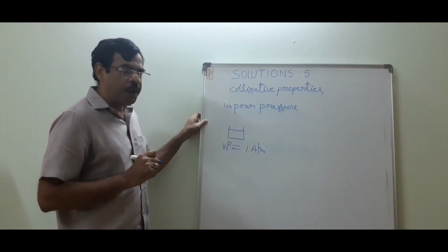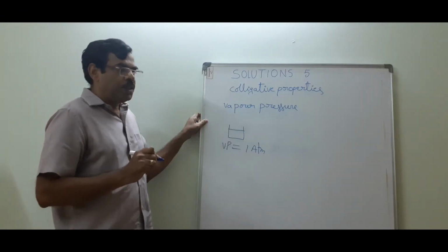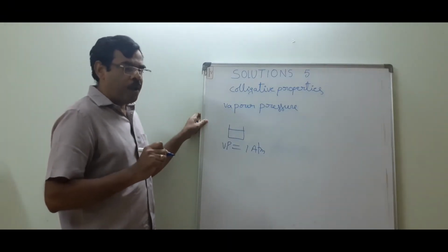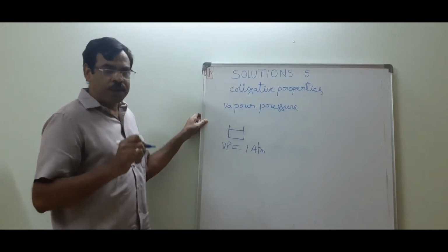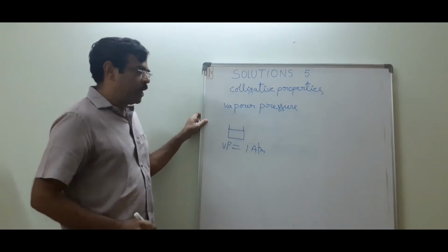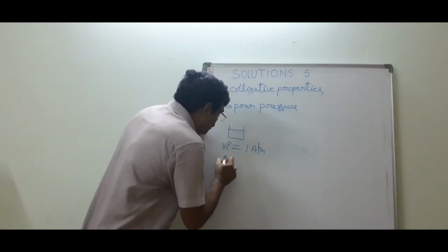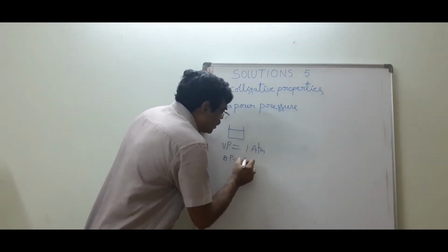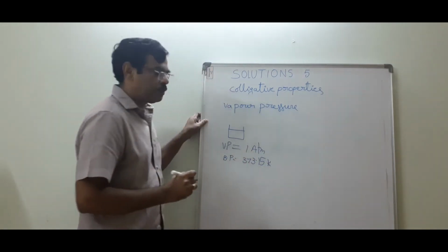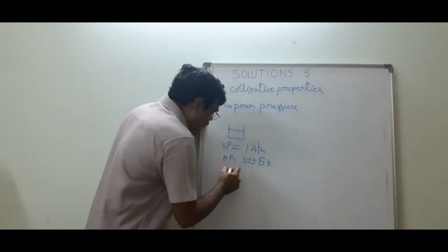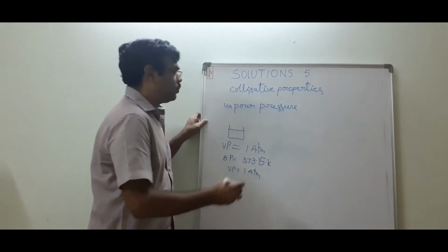The boiling point is defined as the temperature at which the liquid boils, and the vapor pressure of the liquid is equal to 1 atmosphere pressure. The boiling point of pure water is 373.15 Kelvin. Here, vapor pressure of water is equal to 1 atmosphere pressure.